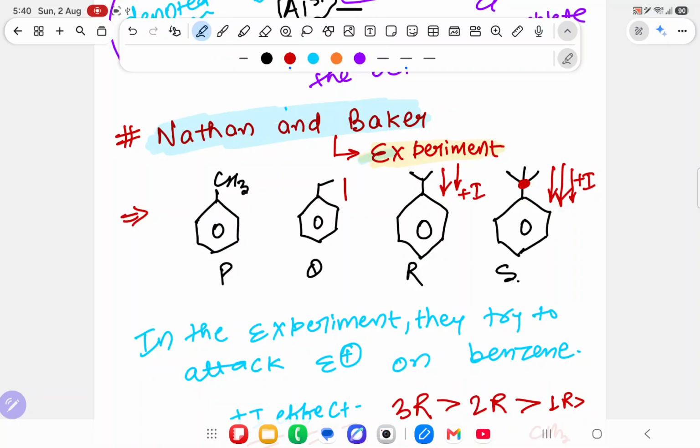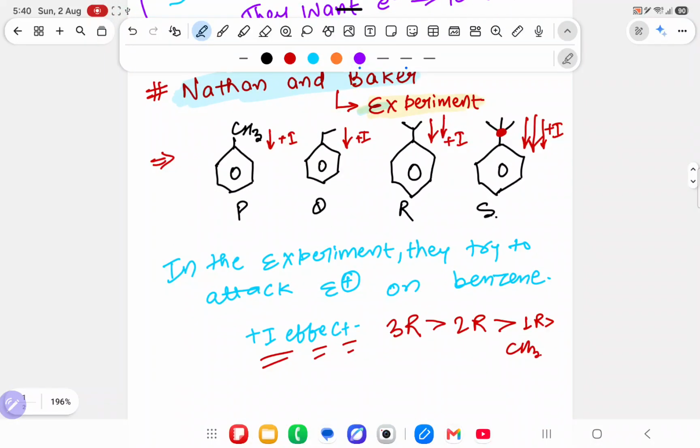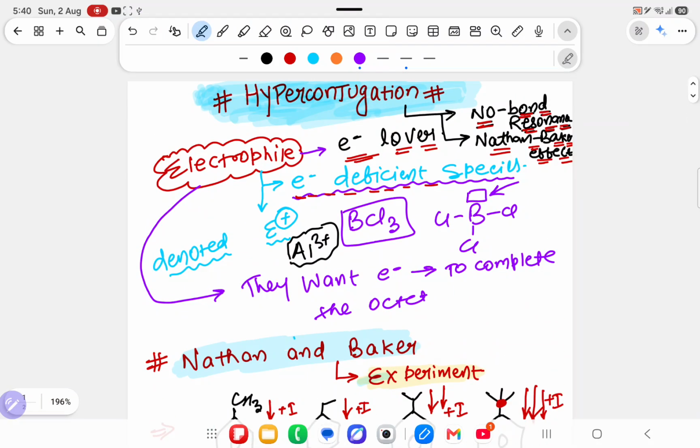Over here it will also show some I effect, and very less I effect it will show. Now I effect means electron density coming inside the ring. So where will the electron density come according to hyperconjugation? Again, don't get confused. First I have dictated the topic, and the name of the topic is called hyperconjugation. Before dictating hyperconjugation, I dictated electrophile, and hyperconjugation is also known as no bond resonance, and it is also known as the Nathan-Baker effect.